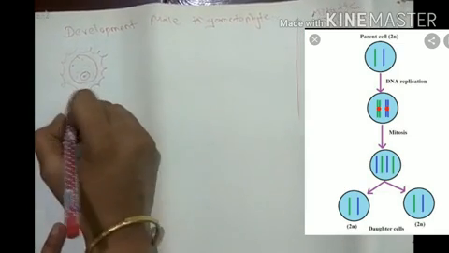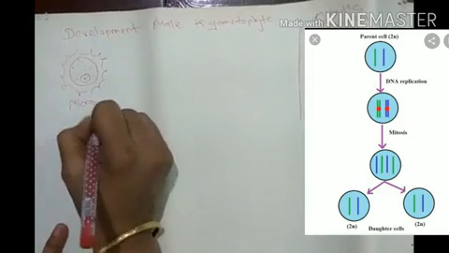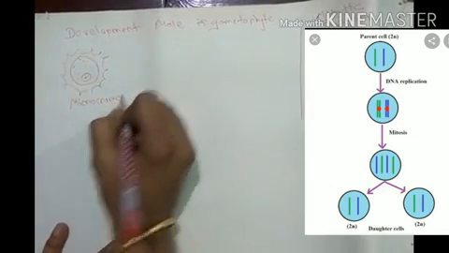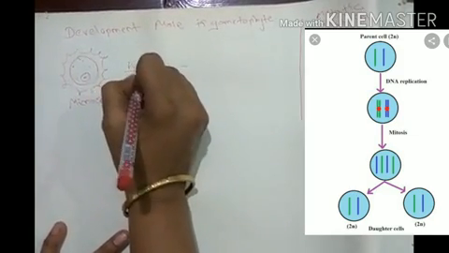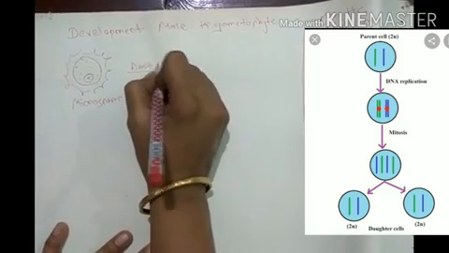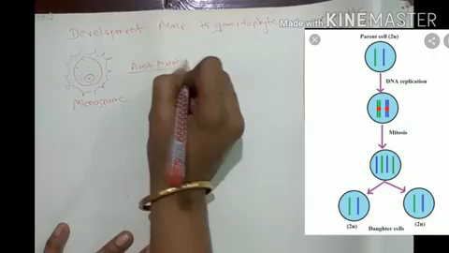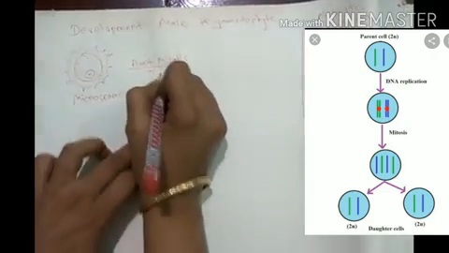This microspore undergoes first mitotic division.